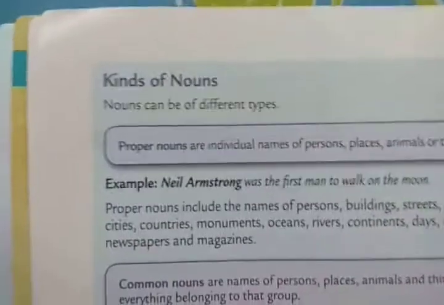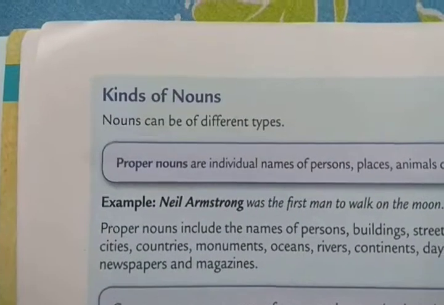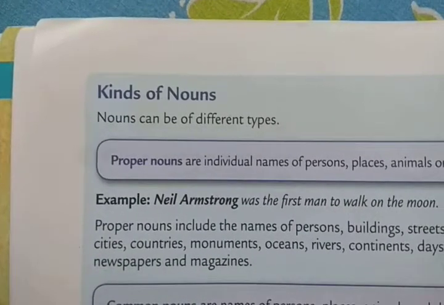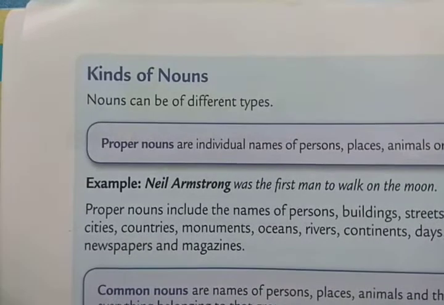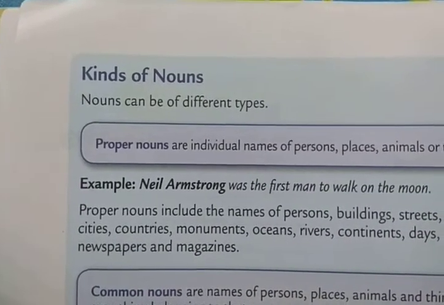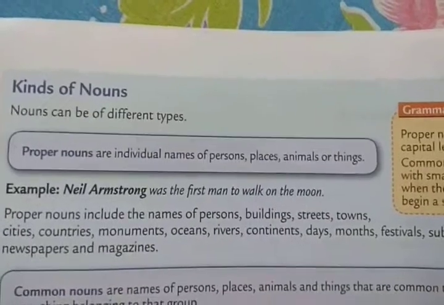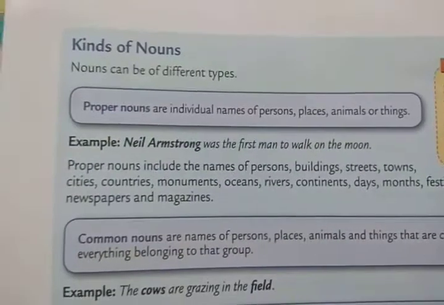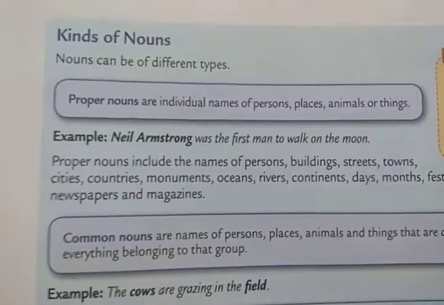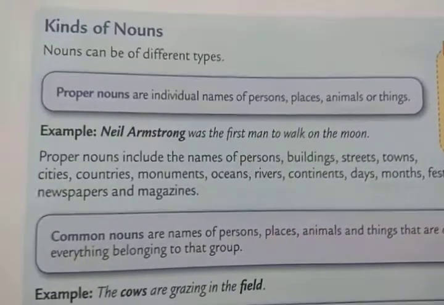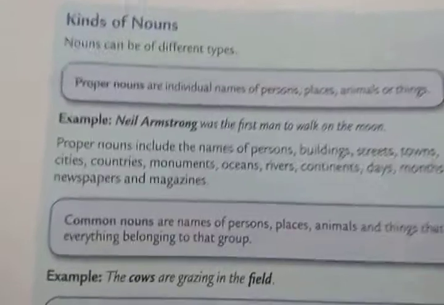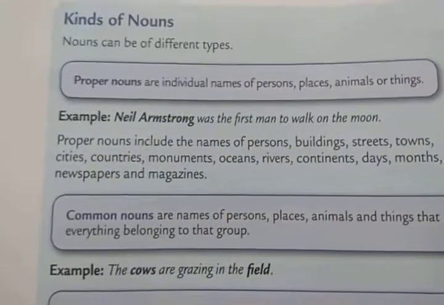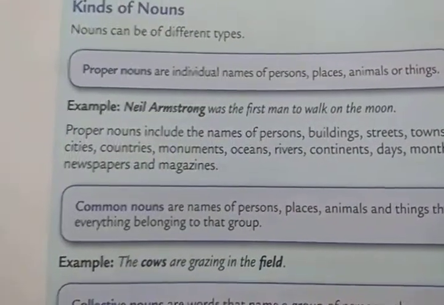Now we have different kinds of nouns. Nouns can be different types. First of all, you have proper nouns. So what are proper nouns? They are individual names of persons, places, animals, or things. For example, Neil Armstrong was the first man to walk on the moon. Now you see Neil Armstrong, that is the proper noun. And proper noun begins with a capital letter.